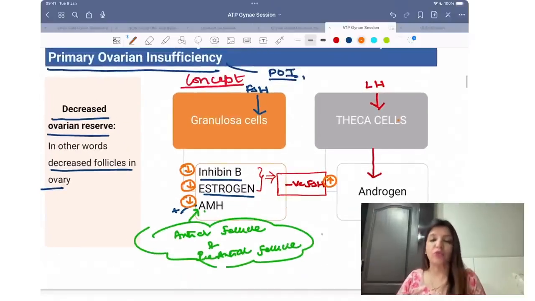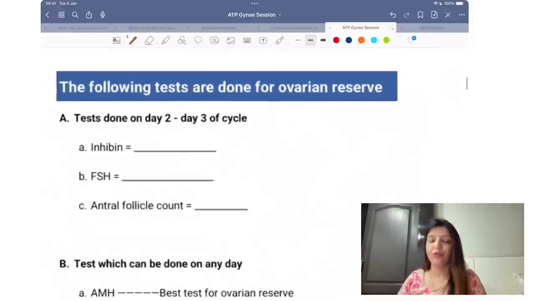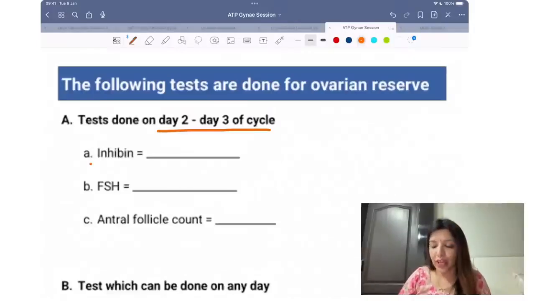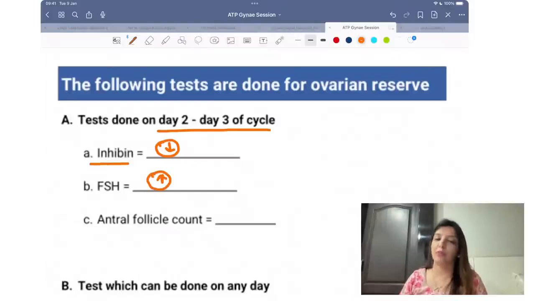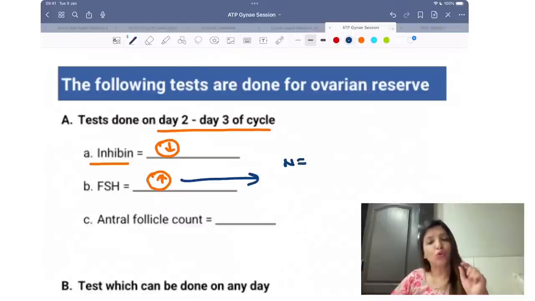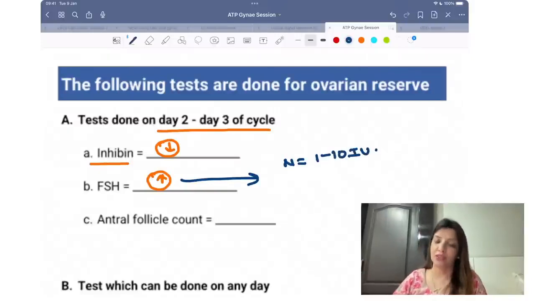The tests we do for ovarian reserve are done on day 2 or day 3 of the cycle. Inhibin levels will be decreased. FSH levels would be increased. How much increased? Please remember, only a few values need to be remembered. Just remember, normal FSH values are 1 to 10 international units.